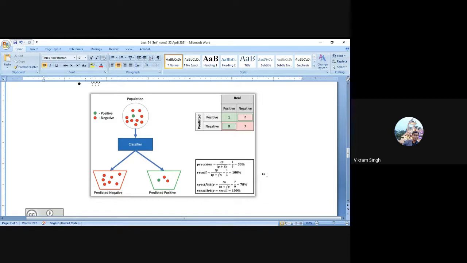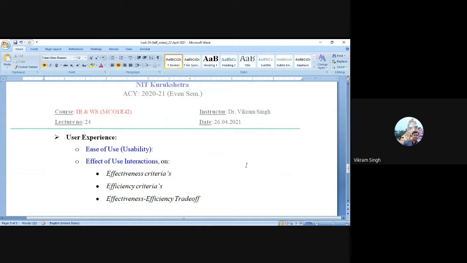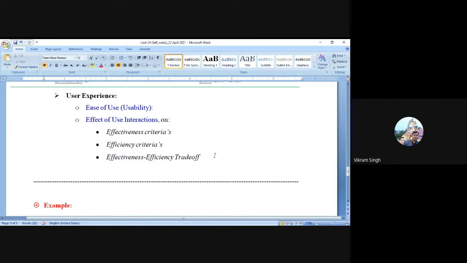Now from here, let's understand briefly what the third aspect is. The third aspect is user experience. Along with effectiveness and efficiency, this third dimension, called user experience, is also important for evaluation. Suppose you have designed an algorithm or a system for a search process, and the user's presence is important, then you have to plan some sort of evaluation related to user experience.